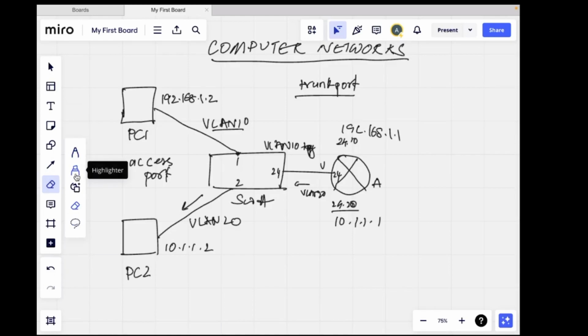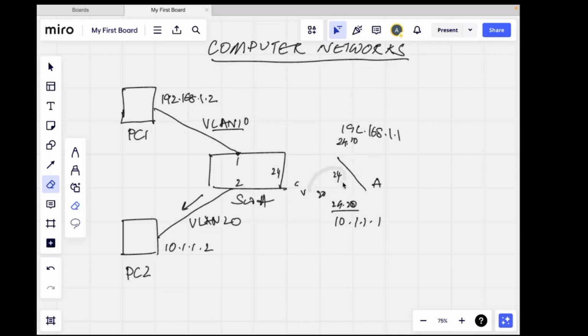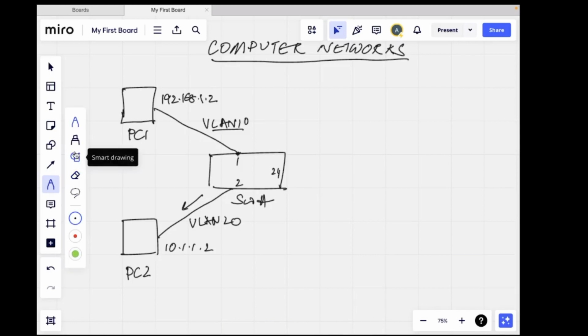Okay, now let me give you another example. Let me remove this. Now you know, right? This is a trunk port, and let me remove this router also. Now let's say I have one switch, and this /24 network is connected to another switch B. Now there's no inter-network routing. I'm just showing you intra-network routing.